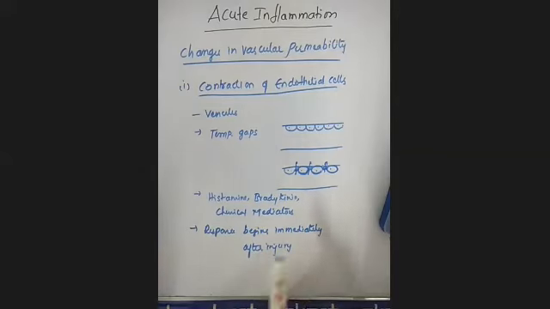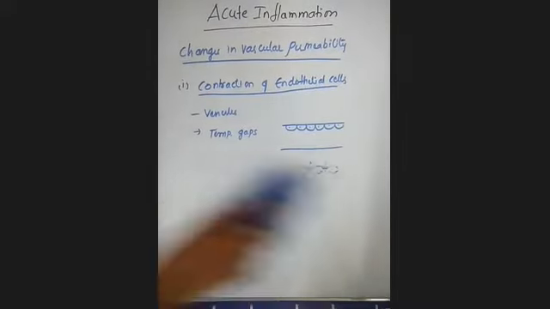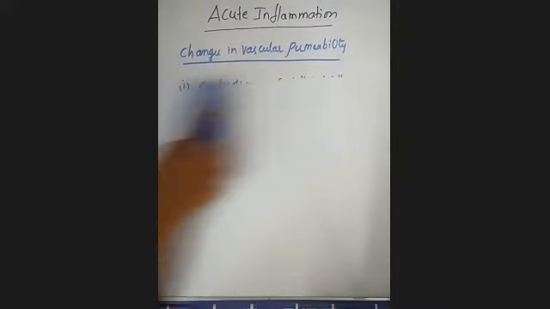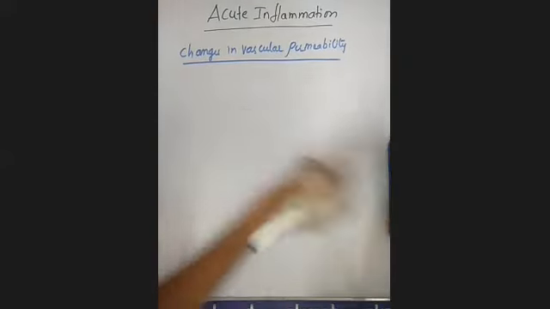Clear? This type of response, that is contraction of endothelial cells, begins immediately after the injury. This is one of the mechanisms by which the non-permeable endothelial layer becomes leaky in nature. Next, we'll see what the next mechanism involved in vascular permeability is. You will call it retraction of endothelial cells. What is the second mechanism?